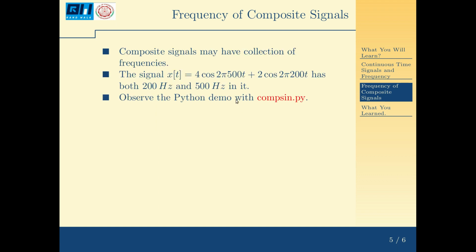Now we come to a composite signal that has many tones, like x(t) equal to 4 cos 2 pi into 500 t plus 2 cos 2 pi into, say, 200 t. So this has both 200 hertz and 500 hertz in it. So what is the total time period and what is the total frequency of this signal? First let us observe a demo with this code comsine.py.